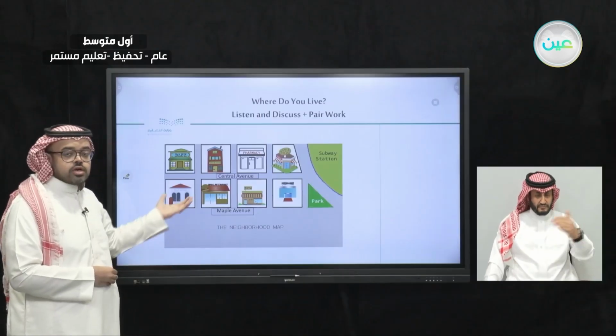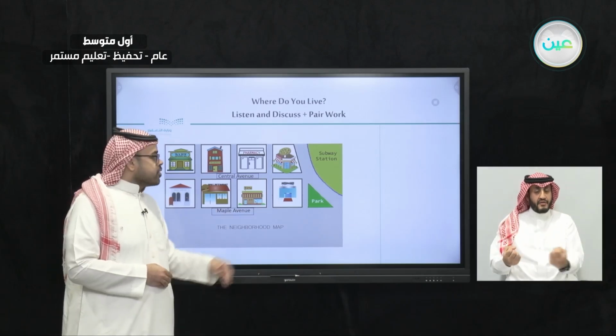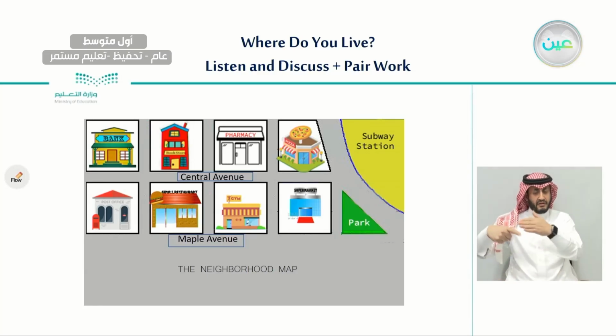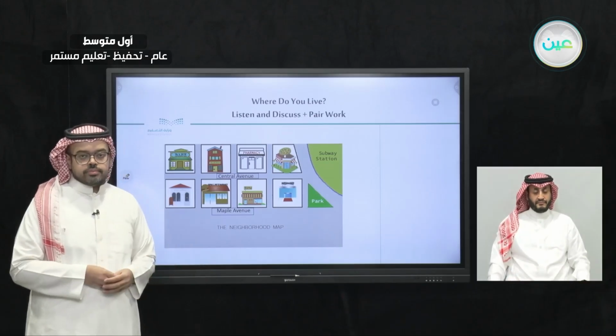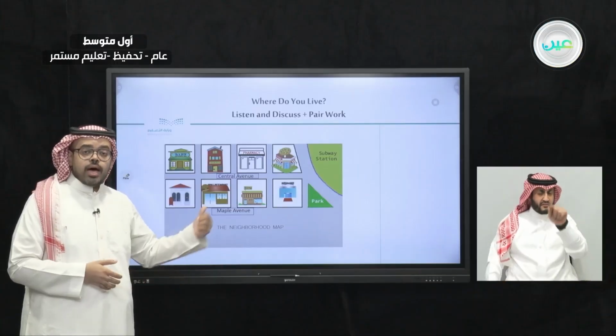And on the other hand, across them, we have a post office, Geno's restaurant, a health club or a gym, and a supermarket. And next to those places, here we have a park, and at the corner we have a subway station, which is a place where you go and wait for a subway to move you from one place to another. Now, since we have learned this simple map, let's try to have a couple of questions about this map.